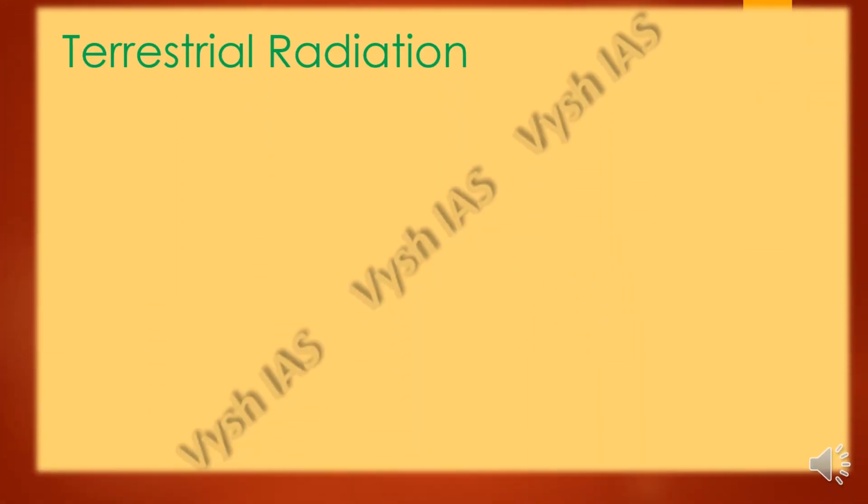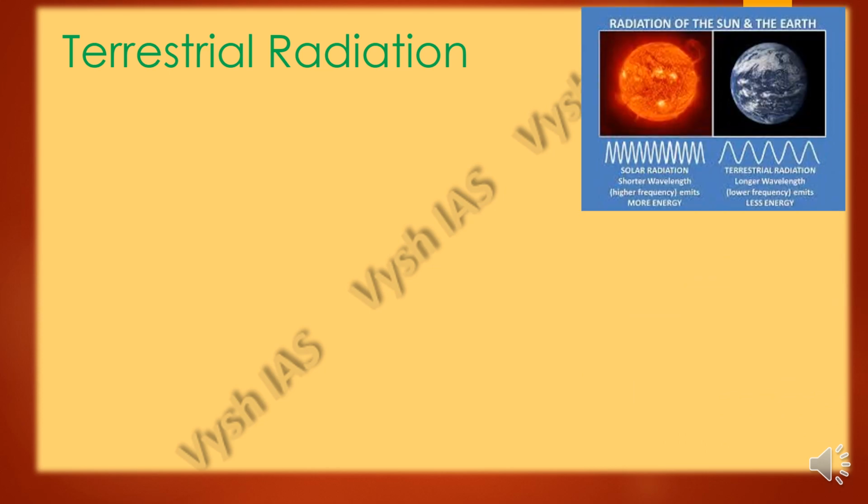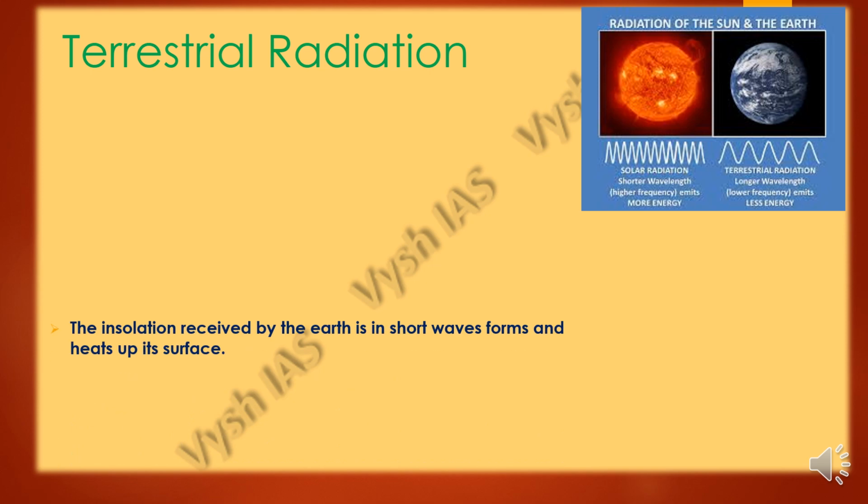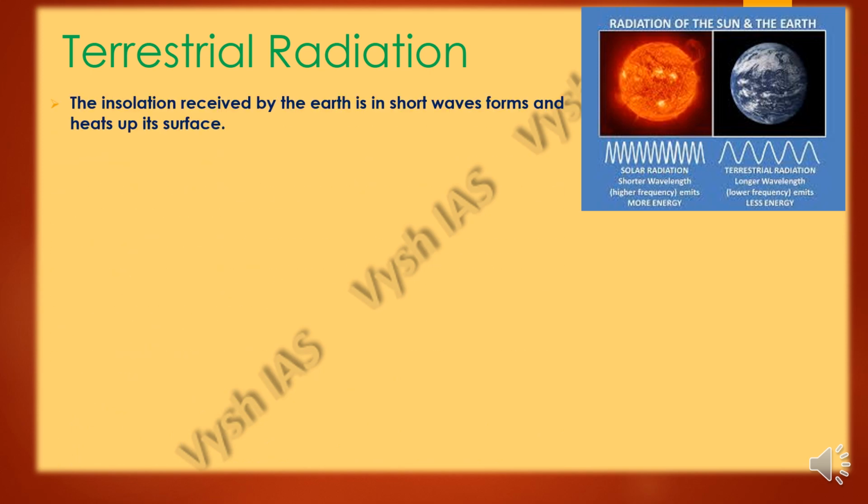So then we have the terrestrial radiation. Terrestrial radiation is when the insolation received by the earth is in the form of short wave forms, and it heats up the surface very quickly. The shorter wavelength has higher frequency, so it will emit more energy, and that is how it gets heated up quickly.